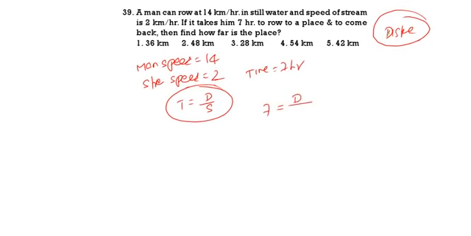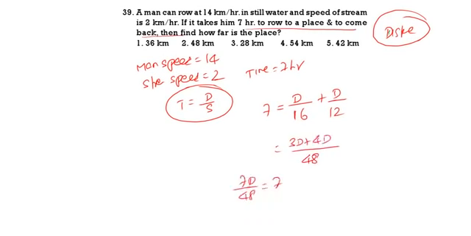He is rowing upstream as well as downstream. Downstream means 14 plus 2, that is 16. Upstream means 14 minus 2, that is 12. If you do this calculation, the LCM will be 48. So 16 times 3, it is 3D, and 12 times 4, it will be 4D. So 7D by 48 is equal to 7. 7 cancel, D is equal to 48.